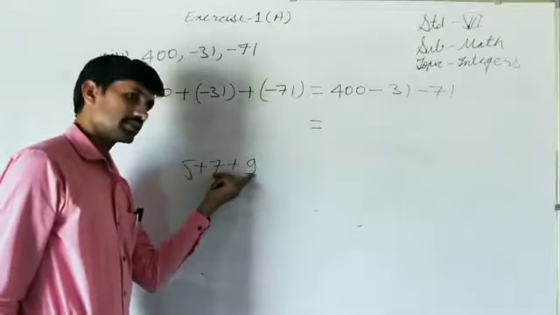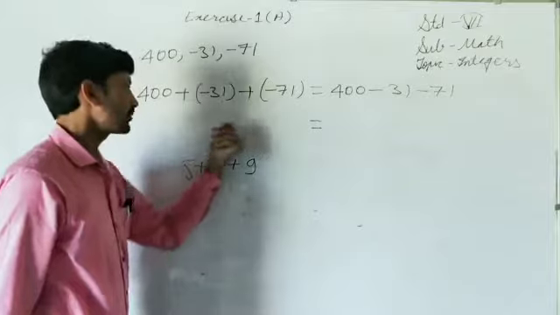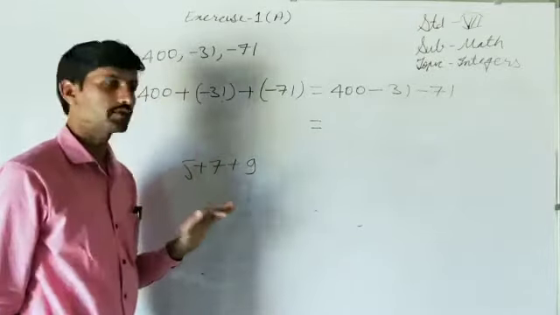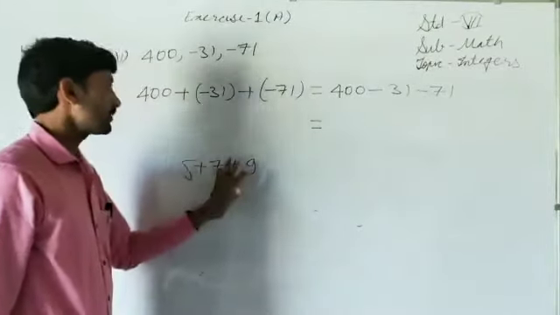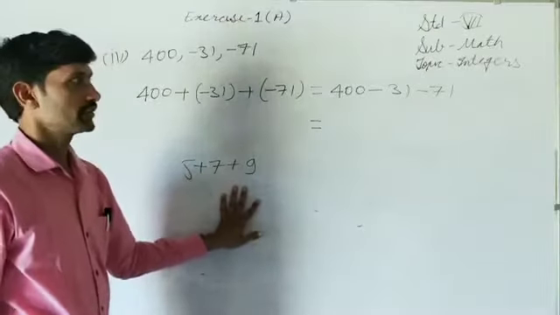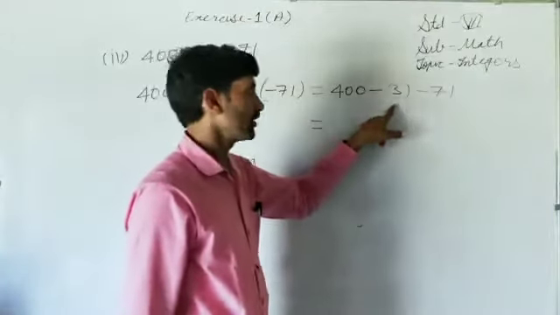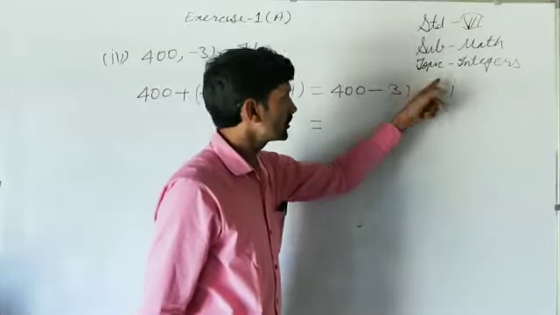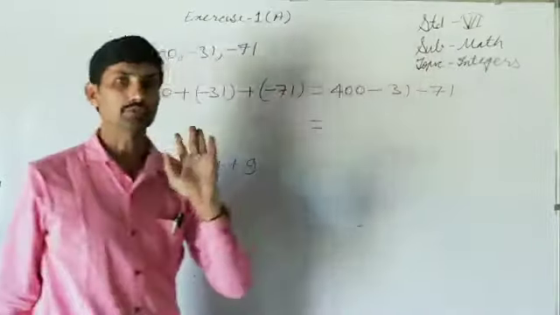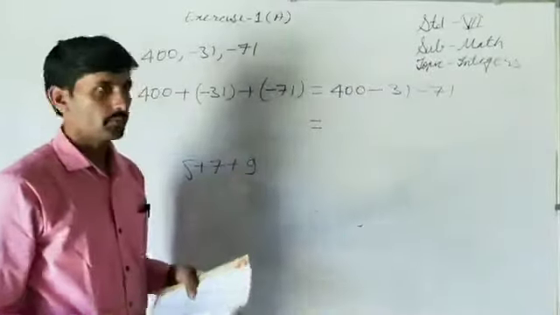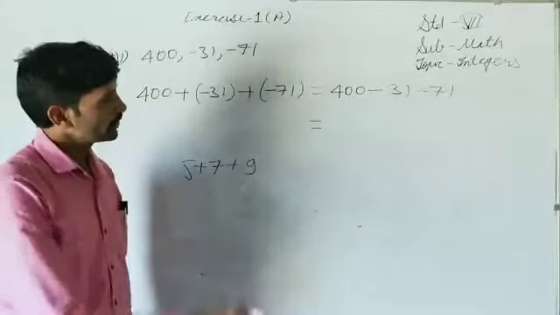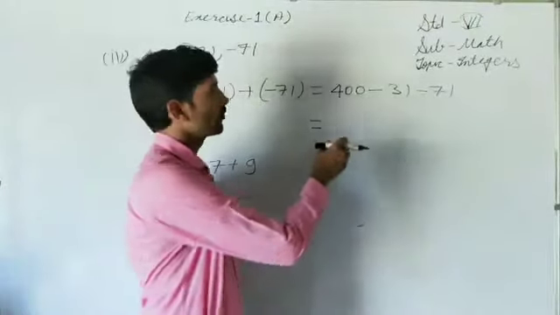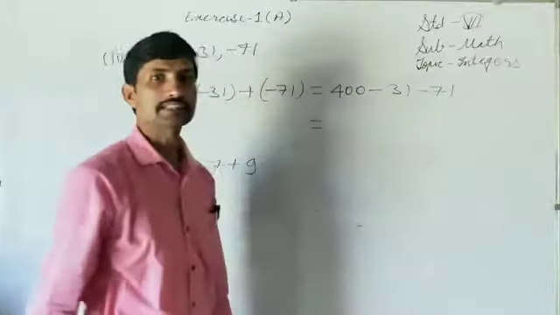Or 7 plus 9 is 16, plus 5 is 21, or 5 plus 9 is 14, plus 7 is 21. Ultimately, first of all we are solving any two integers. The same way we will follow here. You can simplify any two of these integers, that is our choice. But the way we must keep in mind is that we must first solve the integers which have the same sign.